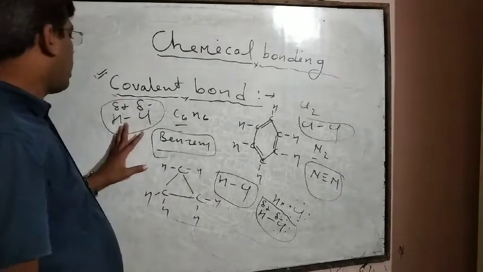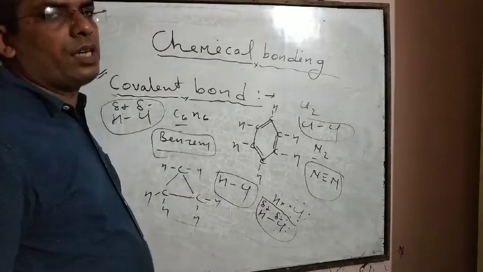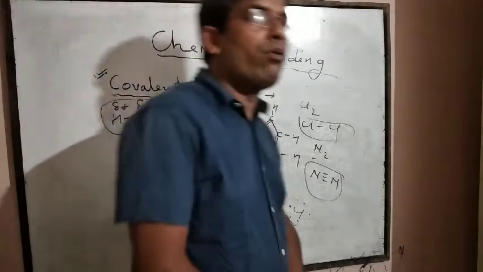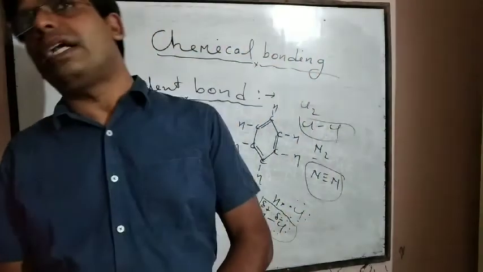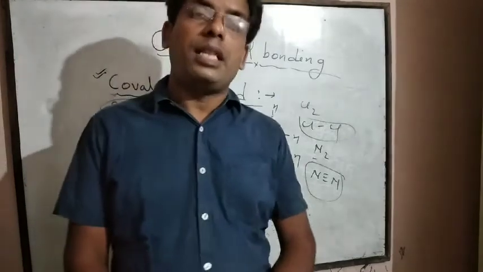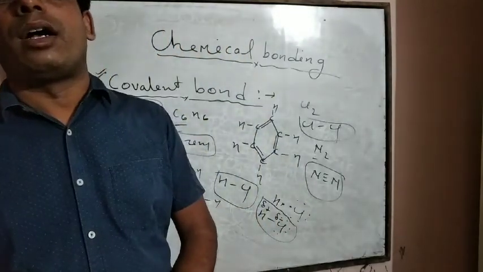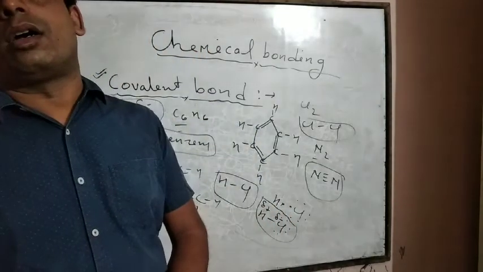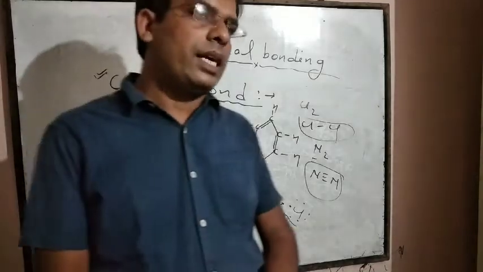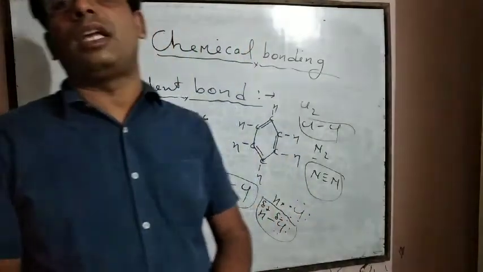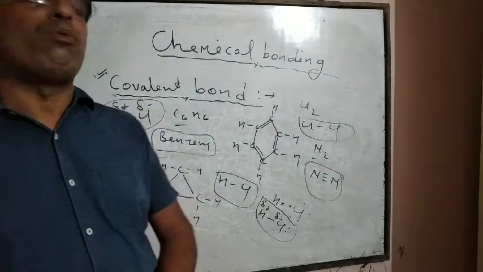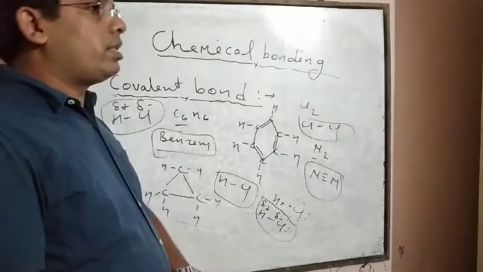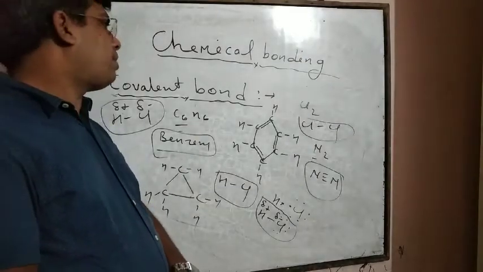If in any covalent compound partial positive and partial negative charges arise between two atoms, then that is known as dipole formation, and they show a dipole moment. So these were the conditions for formation of a covalent bond.